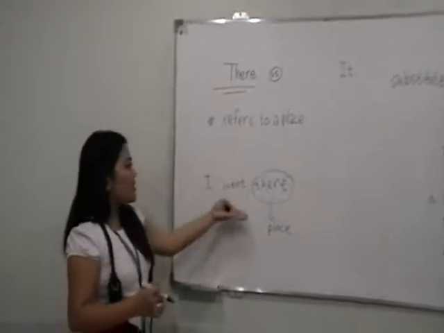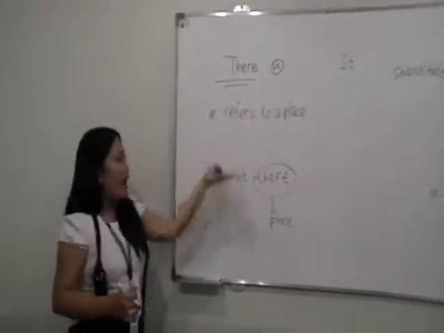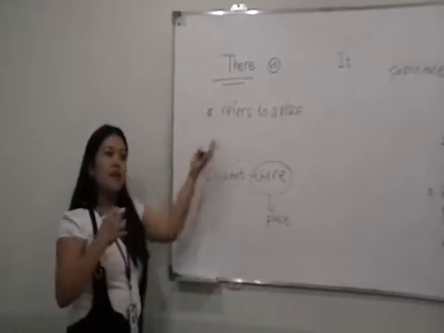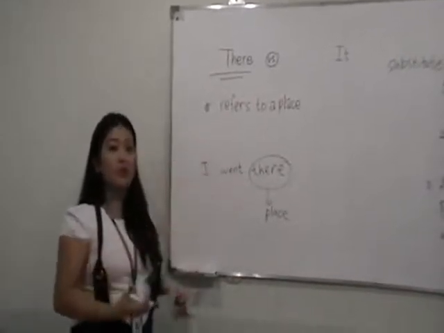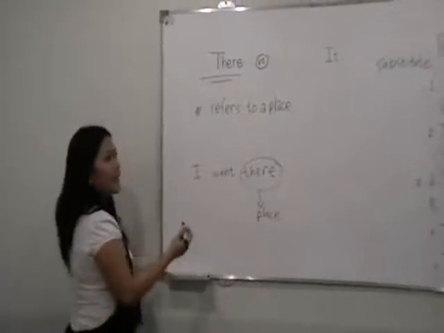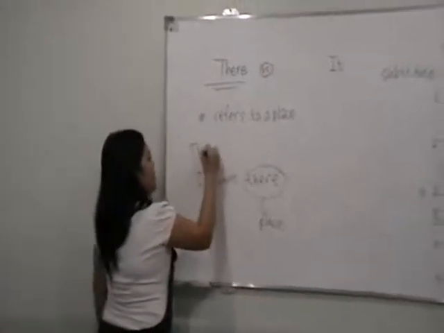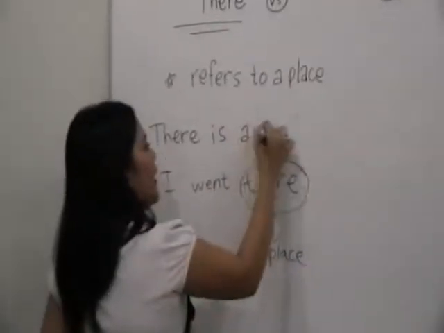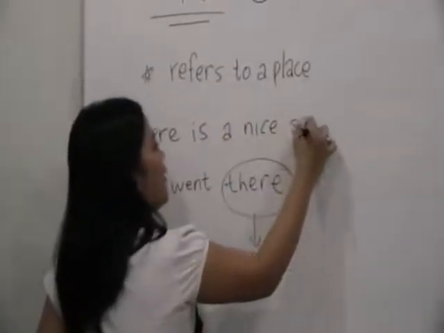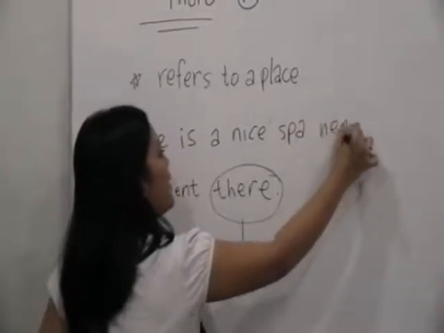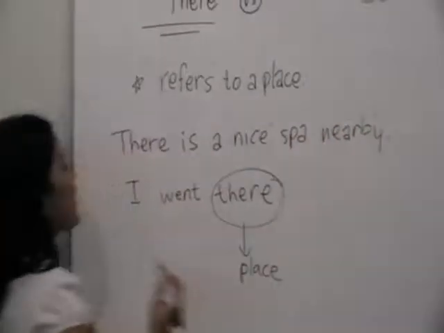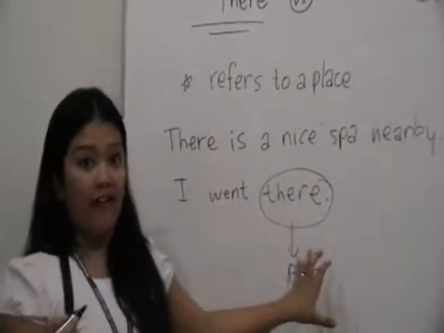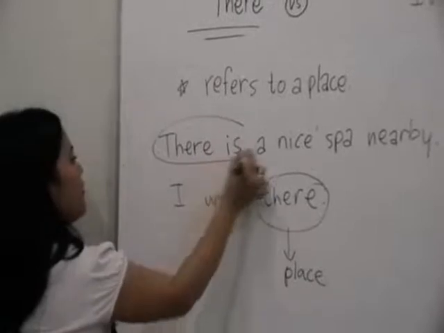So if I use this sentence, I have to make a sentence before that, or the person I'm talking to already knows what I'm talking about. So like I say, there is a nice spa nearby. Okay, so there is a nice spa nearby. I went there.